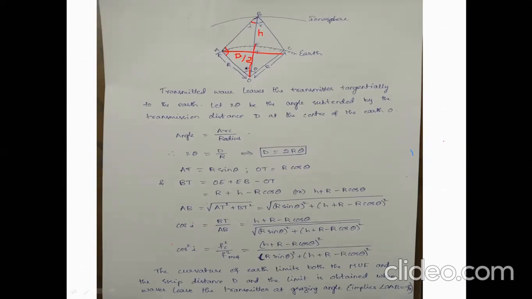Cos theta is adjacent by hypotenuse. Adjacent is OA and hypotenuse is OB. OB is R plus H, OA is R. Any questions here?